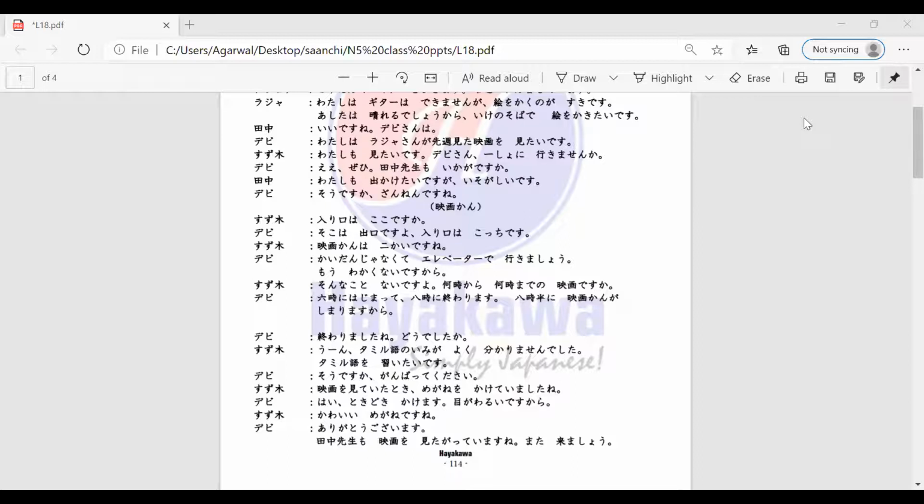So Suzuki-san is saying, Kawaii megane desu ne. Those glasses are cute, aren't they? Your glasses are cute. So Devi-san is speaking, right? So she is responding to that. Hemalata-san, can you read the dialogue for me?